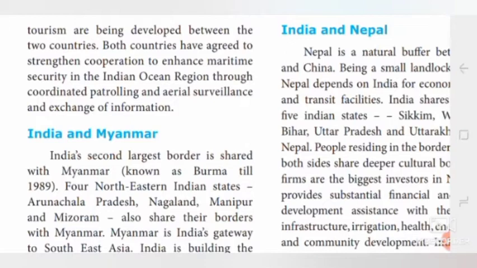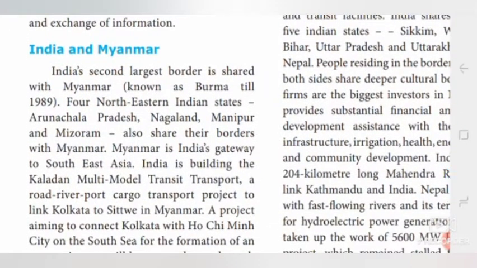Both countries have agreed to strengthen cooperation to enhance maritime security in the Indian Ocean, because in the south we have the Indian Ocean, and Maldives is also located there. So both countries established very good maritime security through coordinated patrolling, aerial surveillance and exchange of information. Now we will go to our relation with Myanmar.